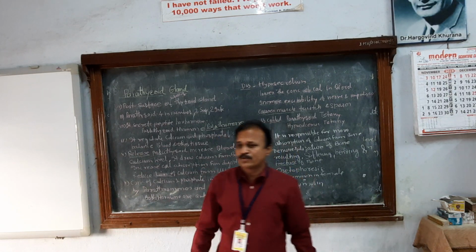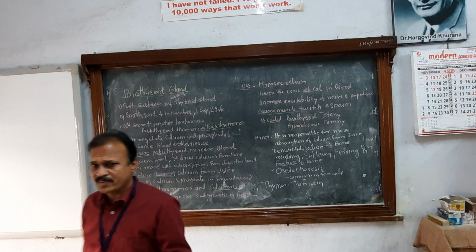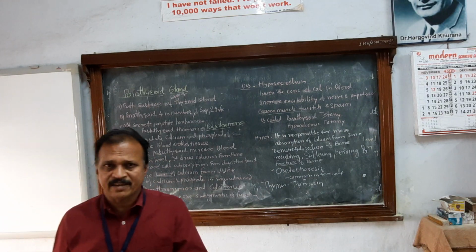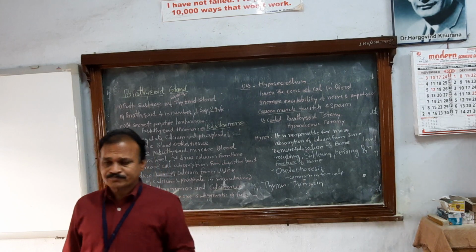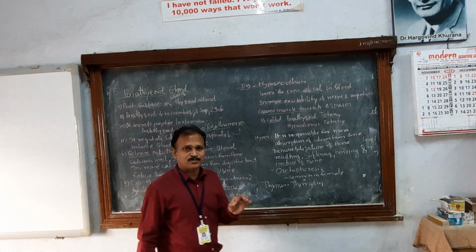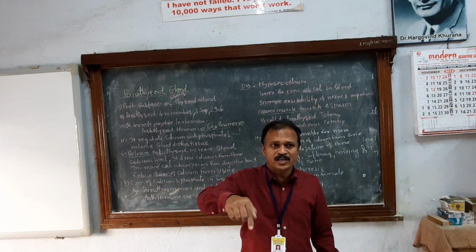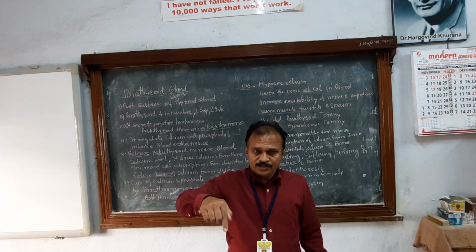It is a hormone of the pituitary gland. We have seen it in the pituitary. The pituitary gland secretes ICSH, interstitial cell stimulating hormone, which stimulates the interstitial cells of the testis.